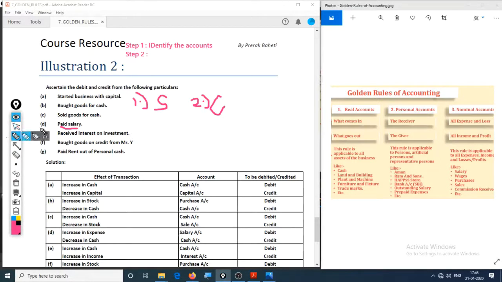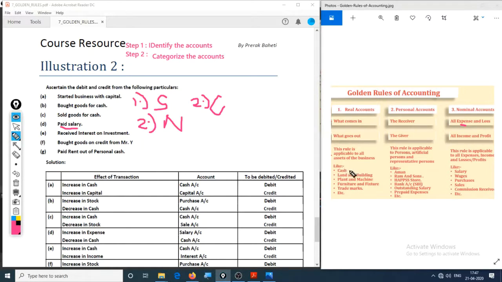So let's go to step 2. Step 2 was categorize the accounts. Okay, let us categorize the accounts. Hence, the salary account is right here. It's a nominal account as it is an expense. Hence, this is a nominal account. And this is cash.